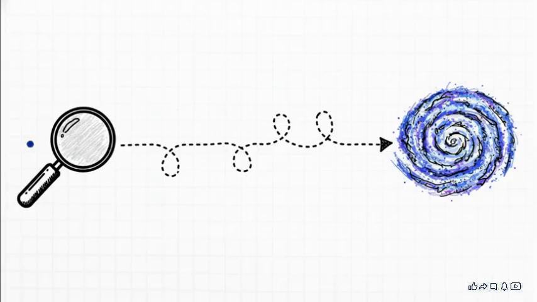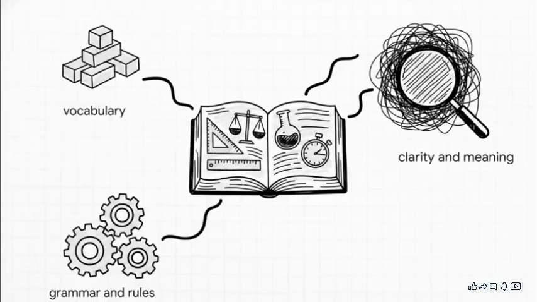Trying to describe both of those with the same rulers is kind of like trying to measure the thickness of a single human hair with a yardstick that's only marked in miles. It just doesn't work. So, to solve this impossible ruler problem, scientists had to get creative. They developed a language of measurement, a system with its own vocabulary, its own grammar, its own rules, all of it designed to bring clarity and meaning to the physical world, no matter what the scale is.